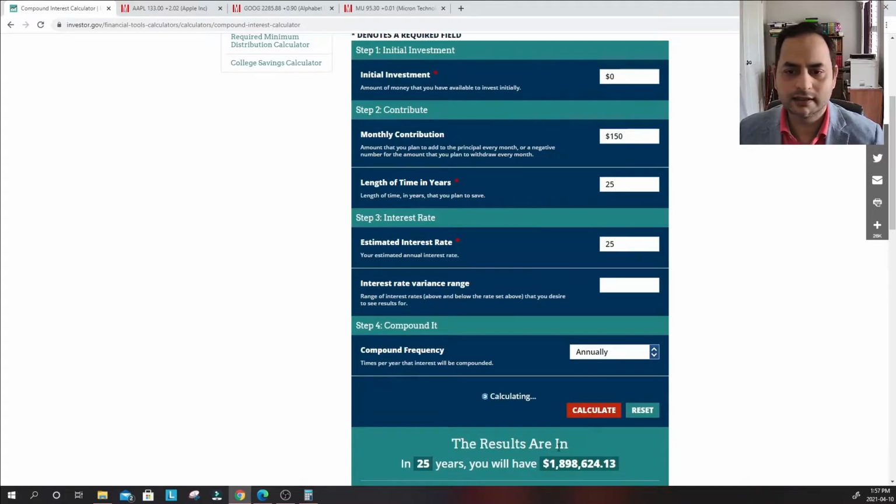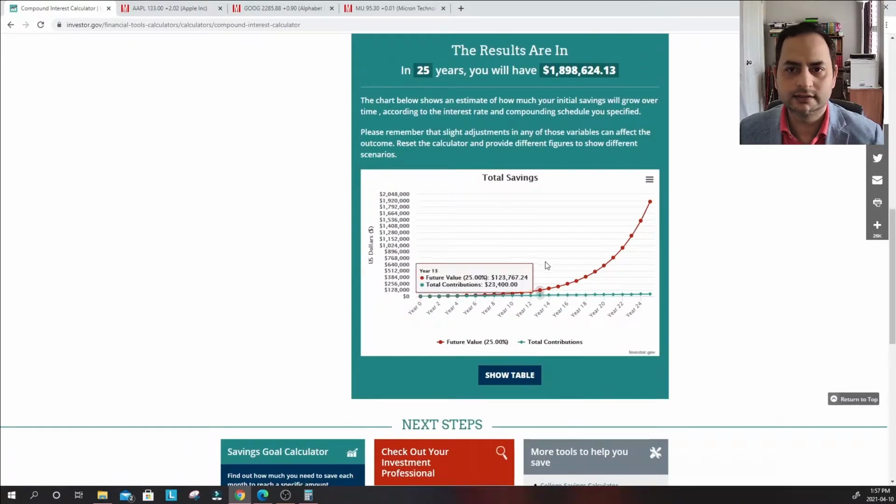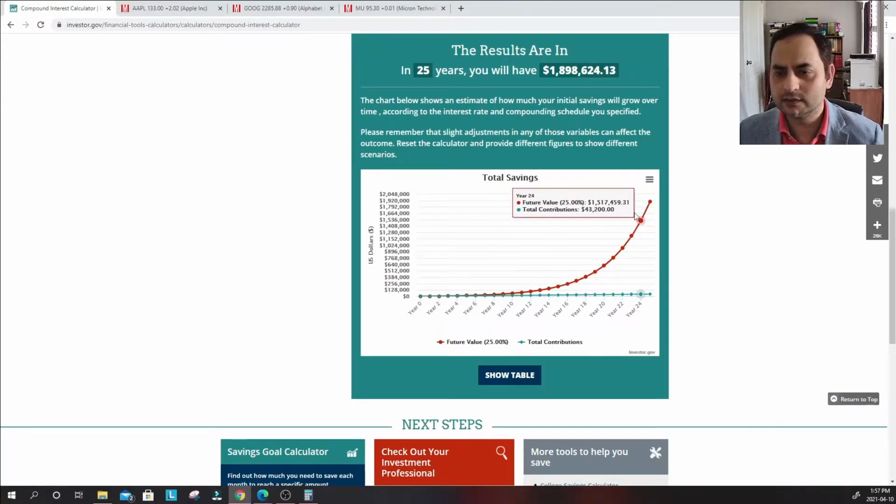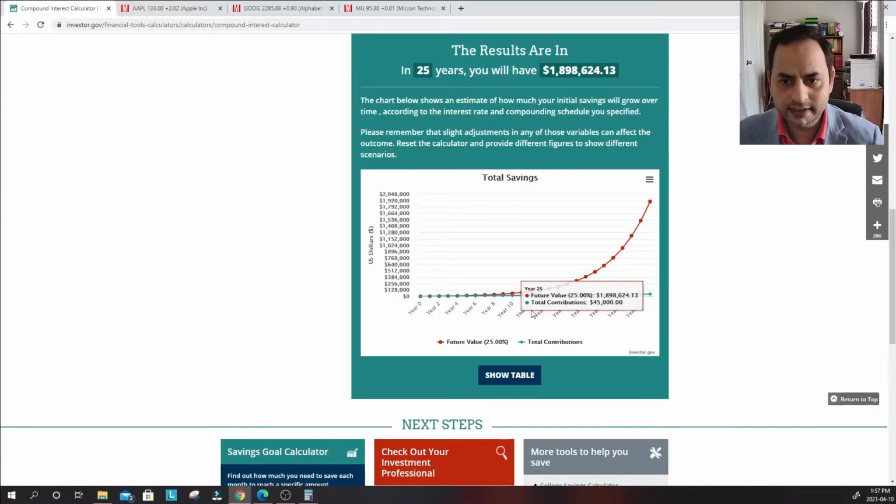If you click calculate, you will get such a nice graph. You can also look into the table, but we'll look at the graph. It's saying that from 0 to the first 10 years, you won't see much difference. In the 10th year, you only have $18,000 contributed, but your total investment is $60,000.